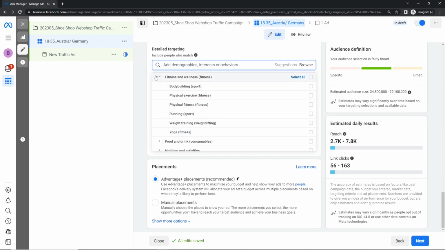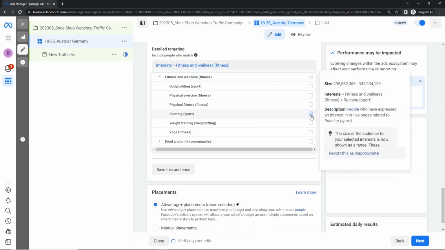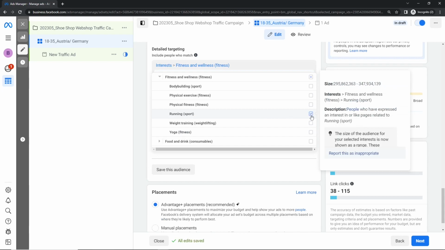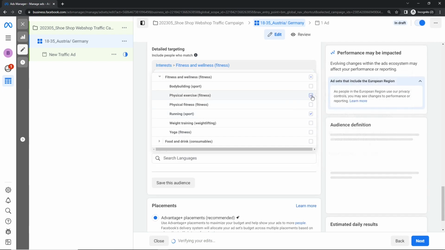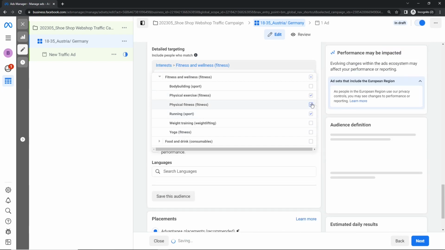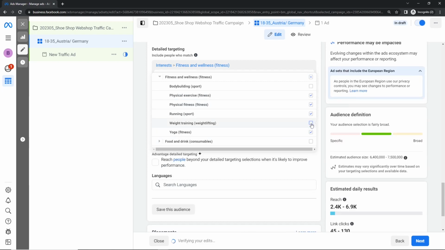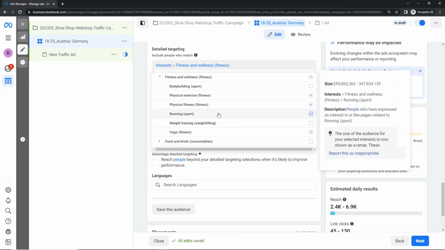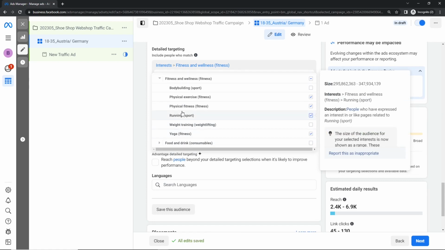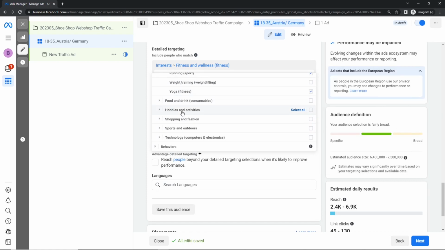In this case, for our sneaker webshop, I will add people that like running and physical exercise and physical fitness and maybe also weightlifting or weight training and yoga. No, only yoga because it's a normal sports shop, so this is okay.